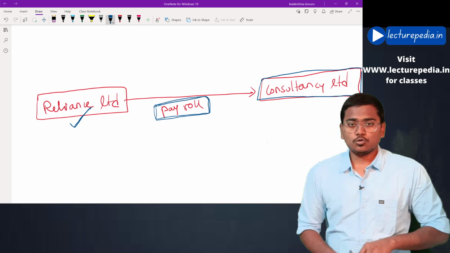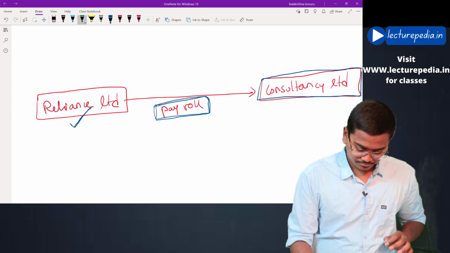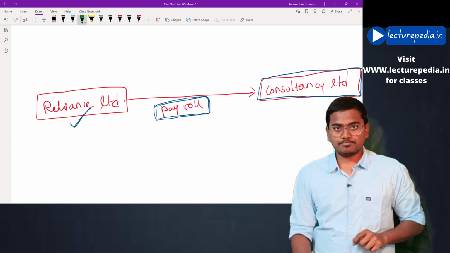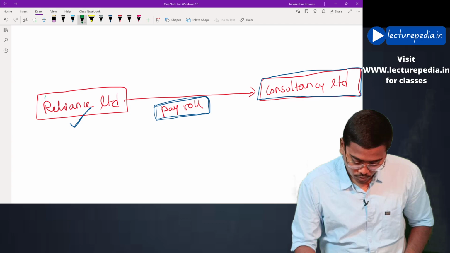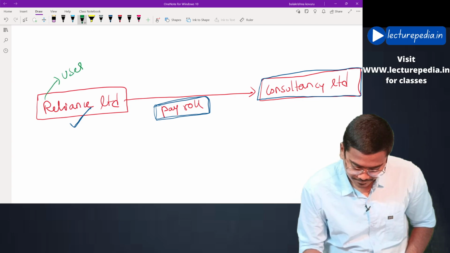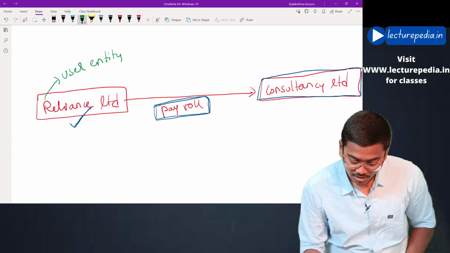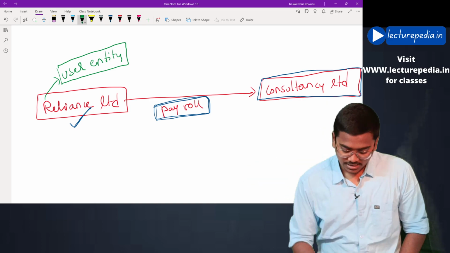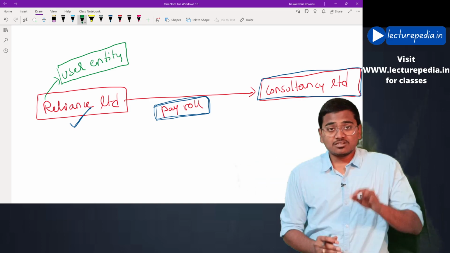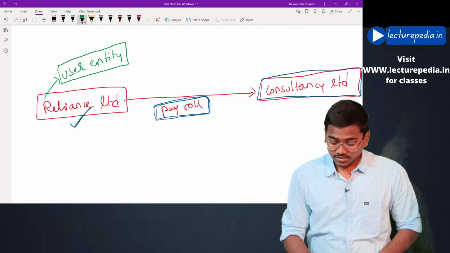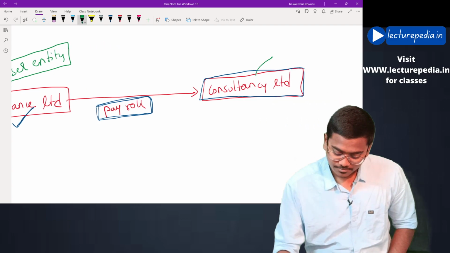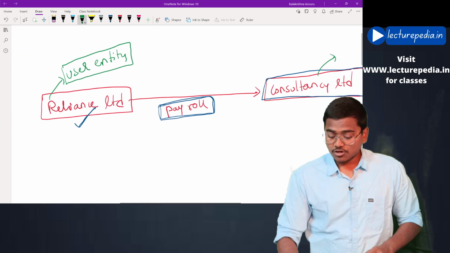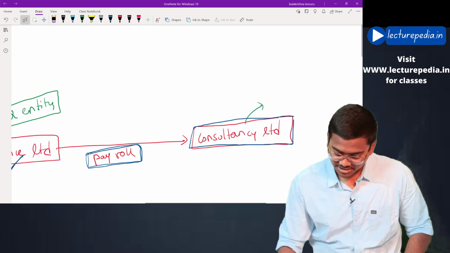Now, in this standard, we will be using certain terms. Here you are auditing Reliance Limited. Thereby Reliance Limited will be known as user entity, because it is using the services of another entity. Reliance Limited will be known as user entity for the purpose of this standard. And this Consultancy Limited, which is performing certain services to the user entity, will be known as service organization.